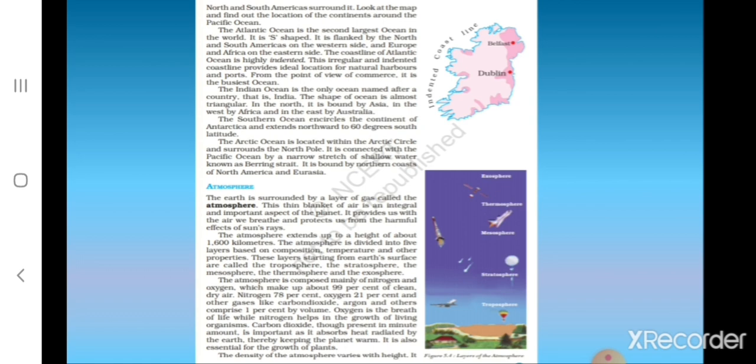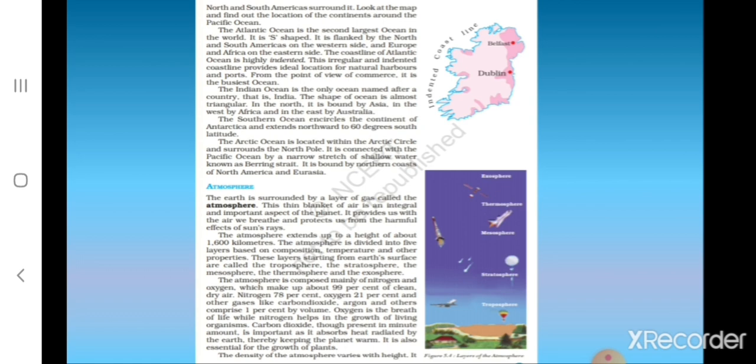The atmosphere extends up to a height of about 1600 kilometers, and the atmosphere is divided into 5 layers. These layers starting from Earth's surface are the troposphere, the stratosphere, the mesosphere, the thermosphere and the exosphere. And the atmosphere is mainly composed of nitrogen and oxygen. Oxygen is the breath of life, while nitrogen helps in the growth of living organisms.